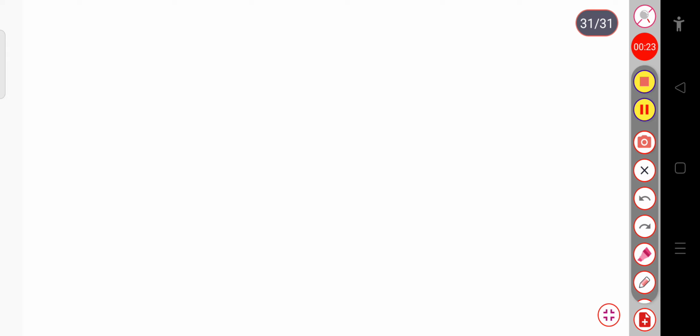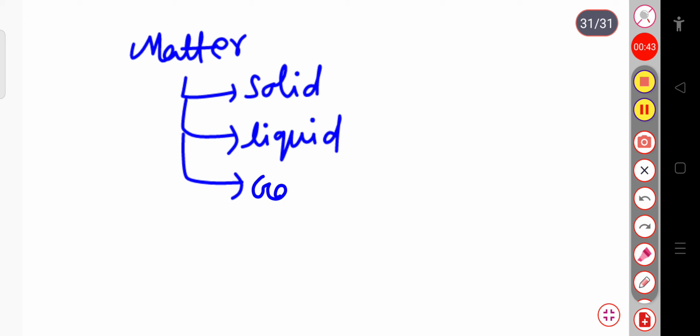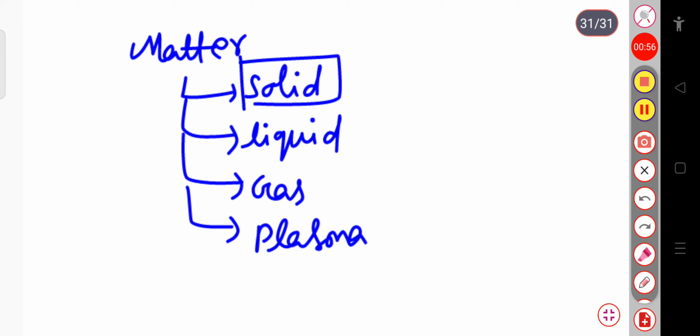But before going to the topic, let me tell you the matter has four states. One is solid, the second one is liquid, the third one is gas, and the fourth one is plasma. So these are the four states of matter. So why are we studying this particular solid state physics? What is the basic need of this solid state physics?